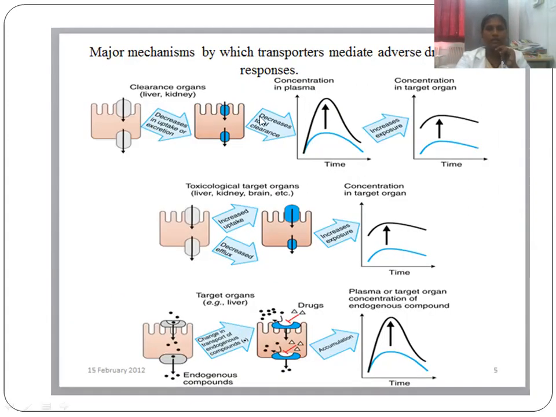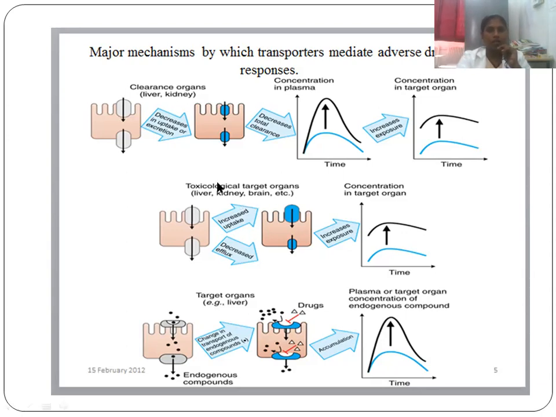So the peak is increased because decreased total clearance leads to increased plasma concentration. If the plasma concentration increases, automatically the exposure to the target organs is also increased. From here it has been shifted to here. It means that the exposure to the target organs is increased. So the concentration increases, exposure is also increased. What will happen? It ends up in toxicity.